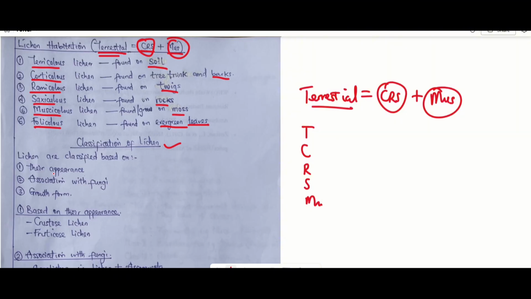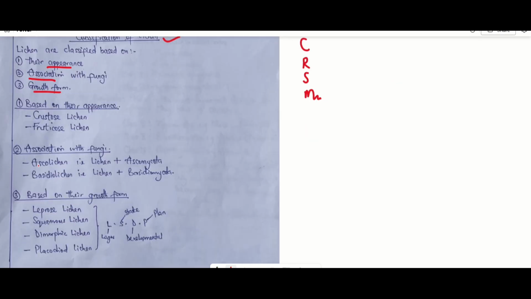Lichen generally are classified based on their appearance, based on their association with fungi, and based on their growth form. Based on their appearance, we have crustose lichen and fruticose lichen. And based on their association with fungi, we have ascolichen and basidiolichen. Ascolichen means lichen associated with Ascomycota. Ascomycota are also called the sac fungi. An example is Aspergillus.